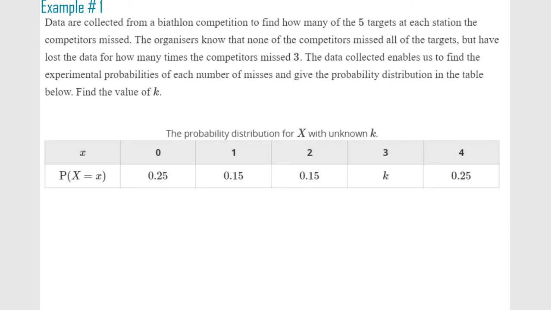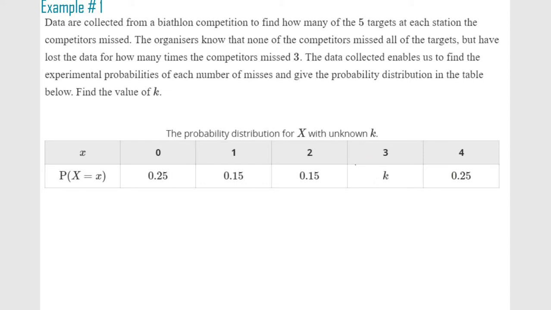So here's our first example of a probability distribution. We are finding how many of the 5 targets at each station the competitor has missed. So missing 0 targets, 1 target, 2 targets, 3, and 4. They have misplaced the data for missing 3.